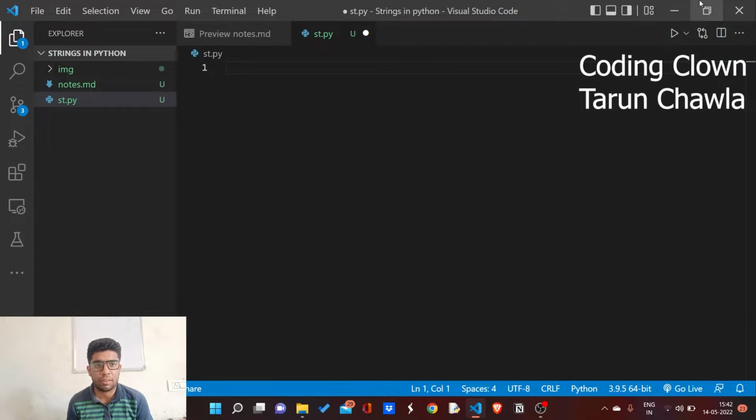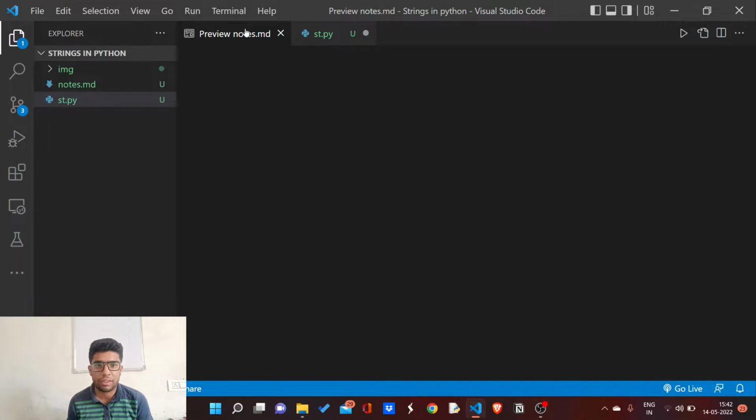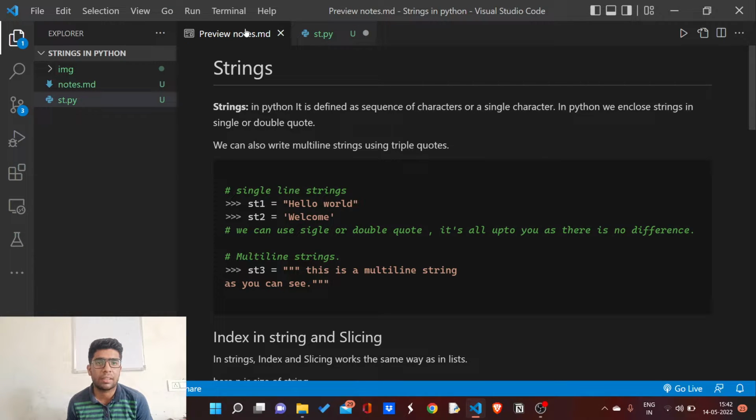I am Tavin Chavla. Today's topic is string. I am going to explain what strings are in Python and how they are useful to us. Now, what are strings? Strings are a sequence of characters in Python, and a single character should also be considered a string in Python, whereas in other languages a single character is considered a char data type. But in Python, everything enclosed in single or double quotes is considered a string, whether it is a single character or a sequence of characters.